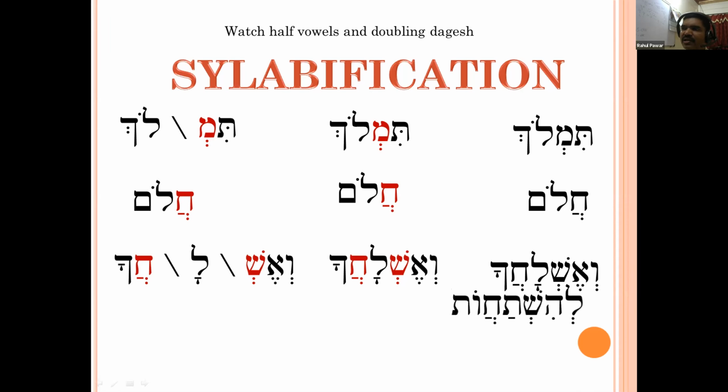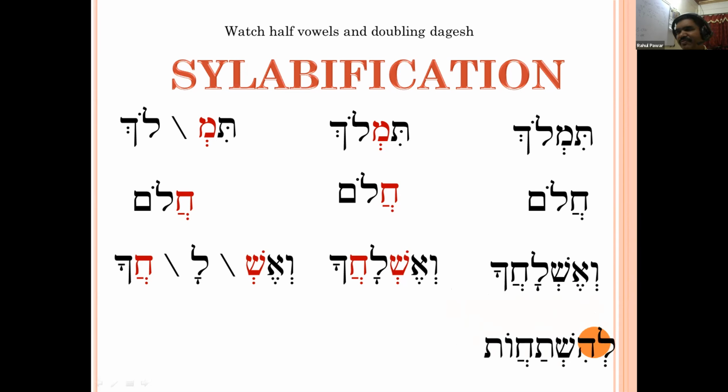Okay, another example we'll see. Count the number of vowels. How many vowels are there?